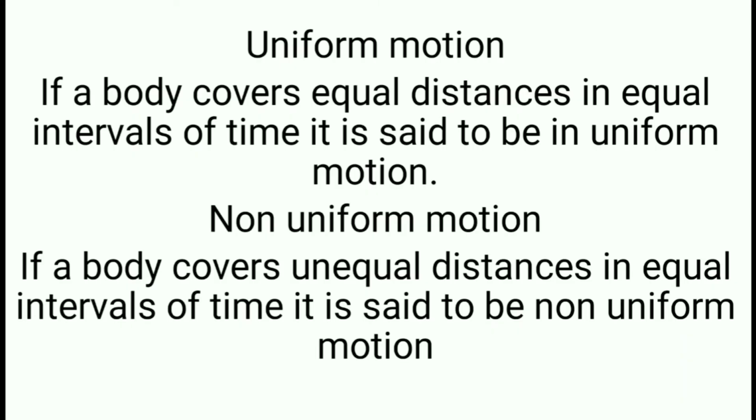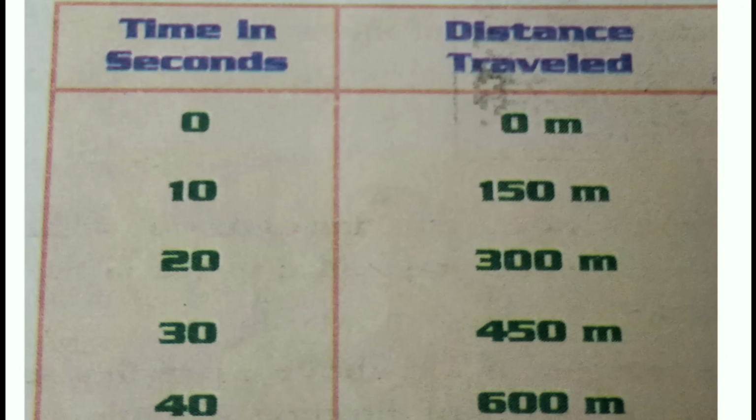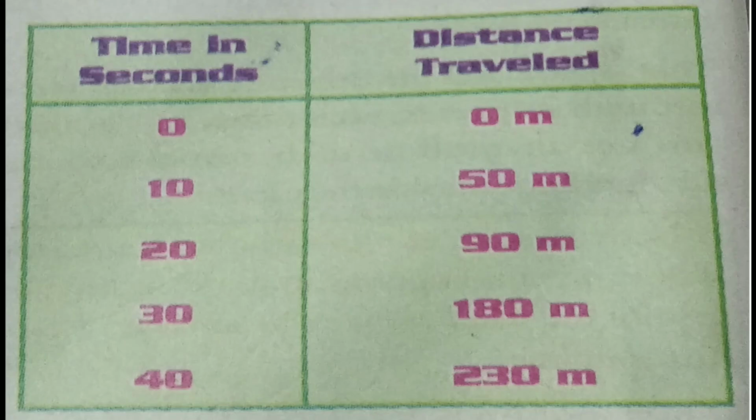And non-uniform motion: if a body covers unequal distances in equal intervals of time, that is said to be non-uniform motion. Again I am repeating, children, if a body covers unequal distances, that means it doesn't travel equal distances. In the previous example, it travels 150 meters for each 10 seconds. If it doesn't travel like that, then that is said to be non-uniform motion. Here is one more slide showing you that.